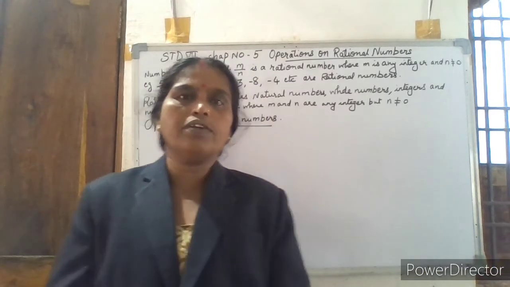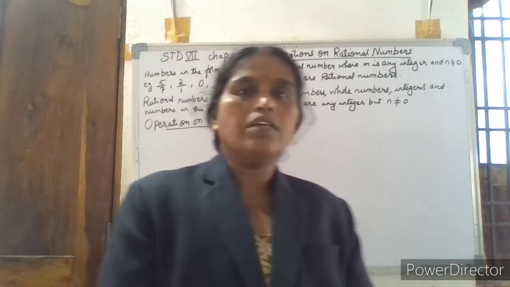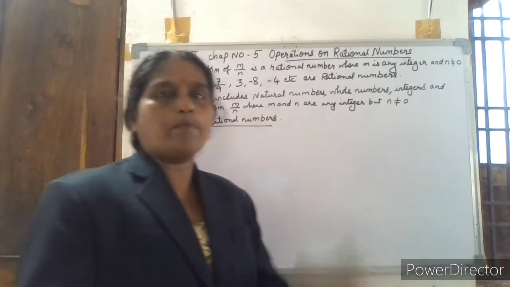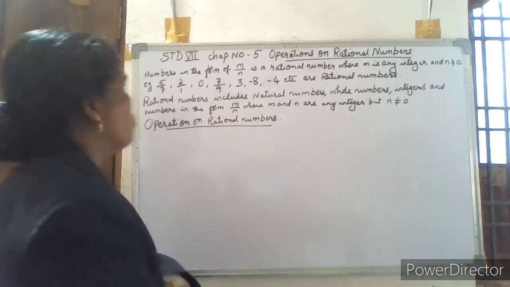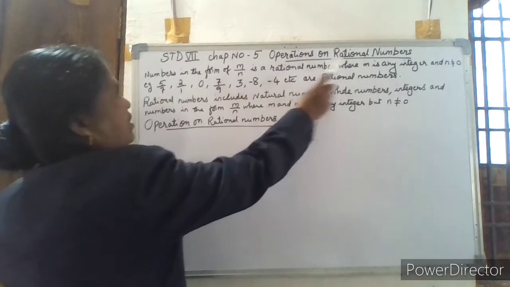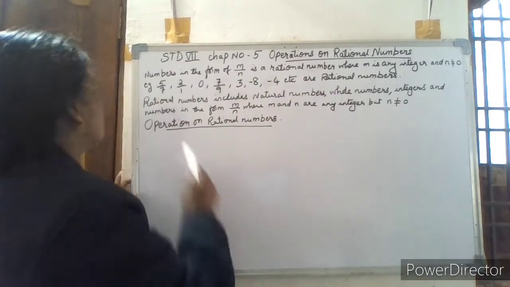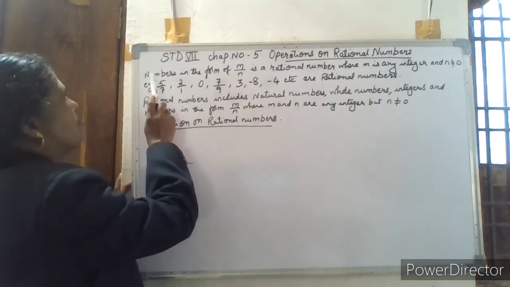Good morning students. Today we will start with chapter number 5, operations on rational numbers. So, what are rational numbers? We'll just recall. You have already learnt, but we'll recall.